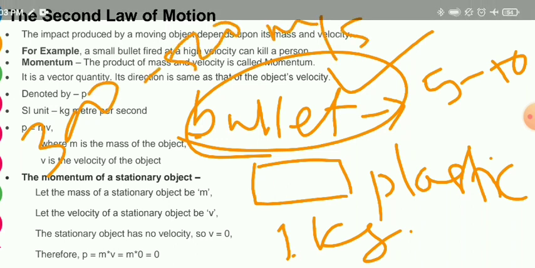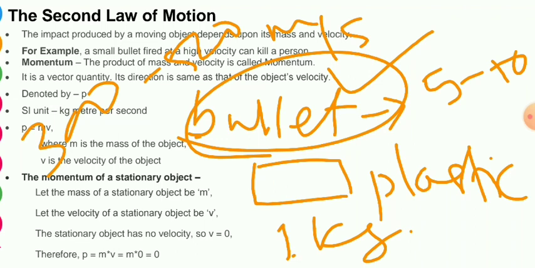But can you throw the plastic with your hand? Can you? Never. You can throw maybe 50 meter per second at most. So that's why you cannot break the glass or make as much damage as a bullet can.